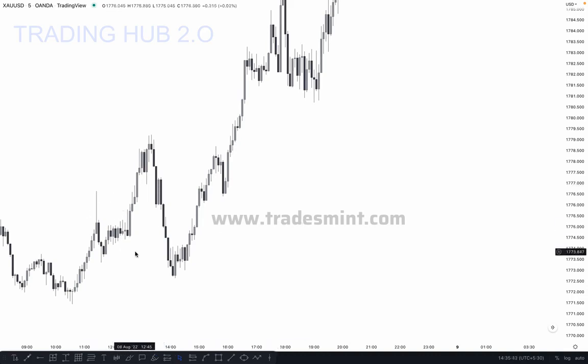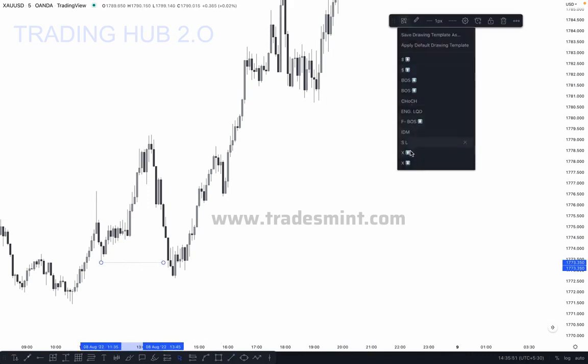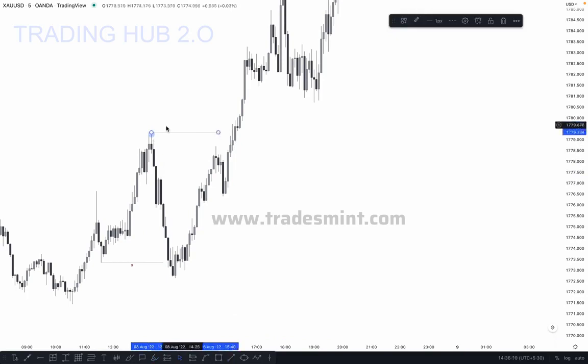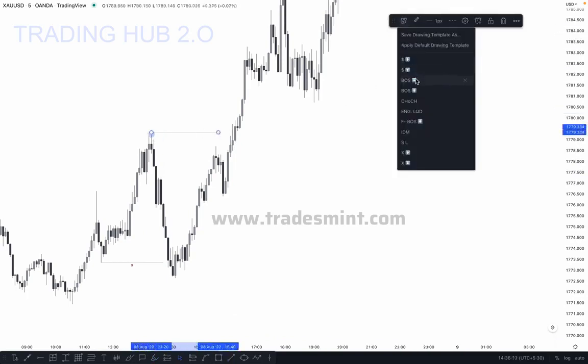Okay, in this case you can see where our first structure is, and the first one is here. This is our inducement, the actual inducement is here, and after taking out the inducement, our major high is confirmed here, correct? And the next break of structure is confirmed when the market breaks this structure and closes above it.